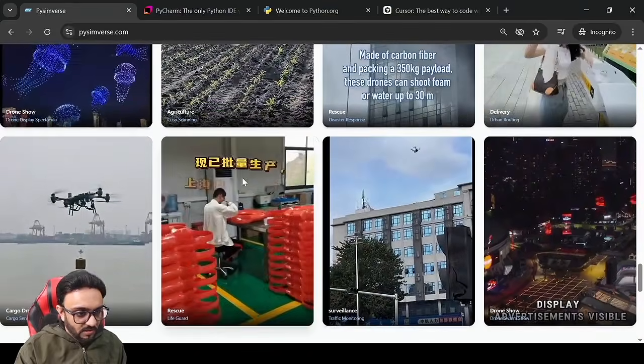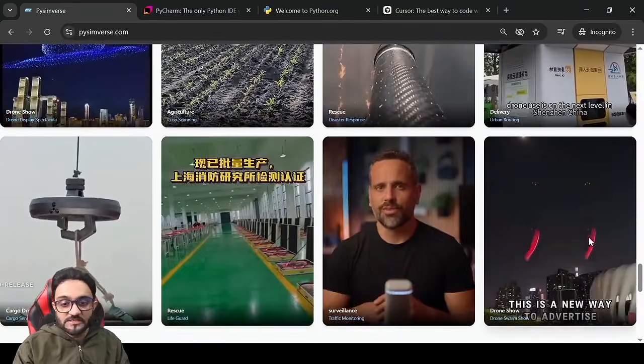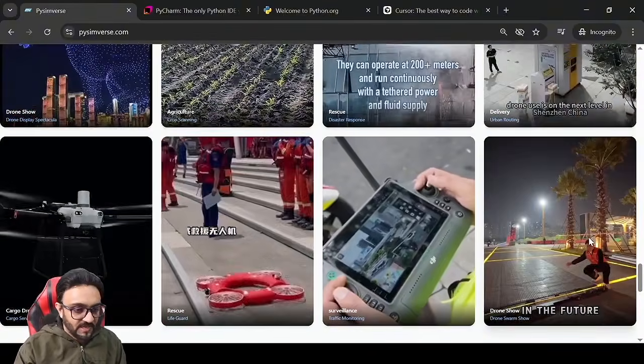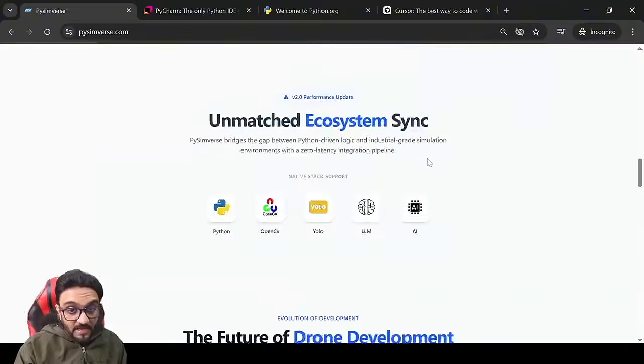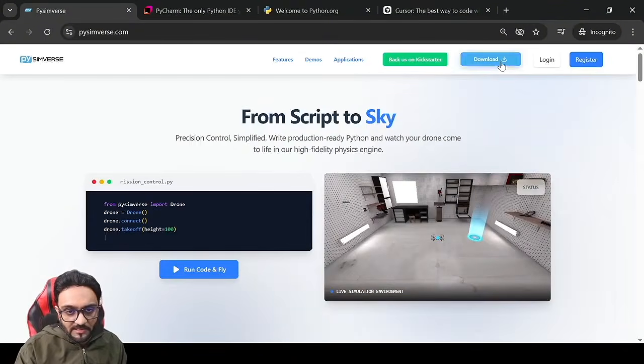And yeah, then there are rescue missions. All of these scenarios are being created as we go along, so new scenarios will be added. Anyways, moving on, we will simply click on download.